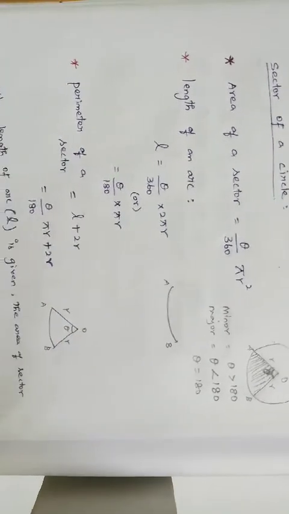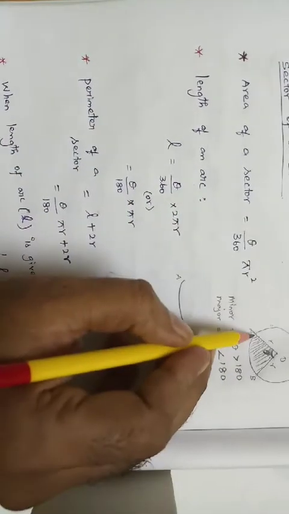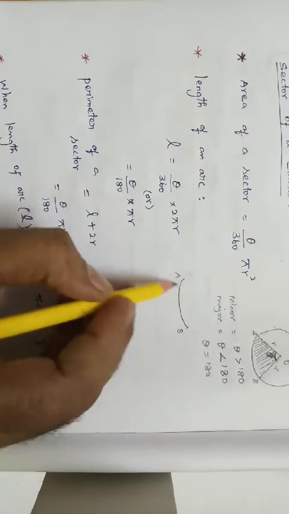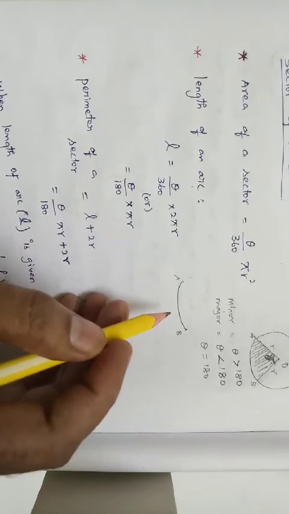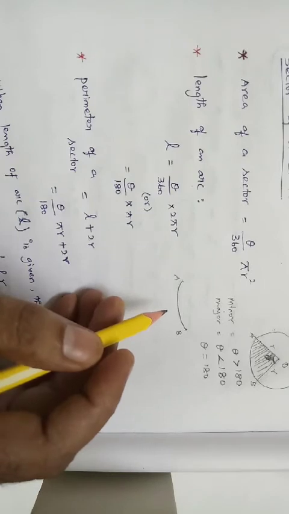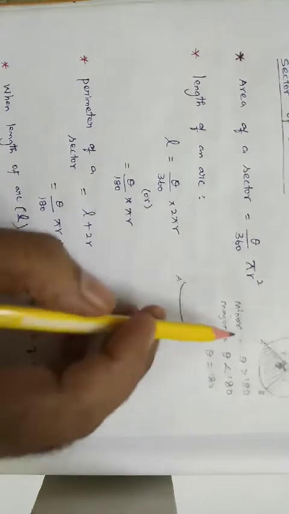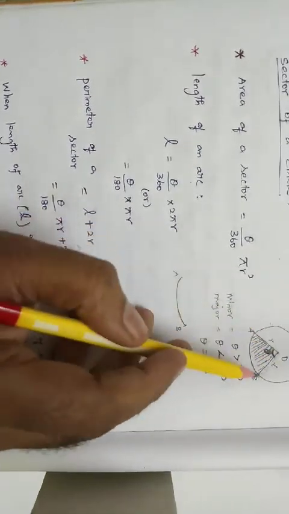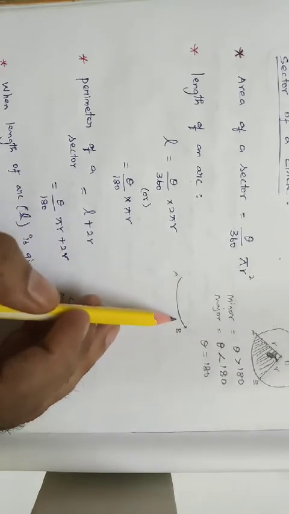Next we are going to see the length of an arc. What is meant by arc? This particular curve AB is called an arc. A sector is a part of the area of a circle. An arc is a part of the circumference of a circle.